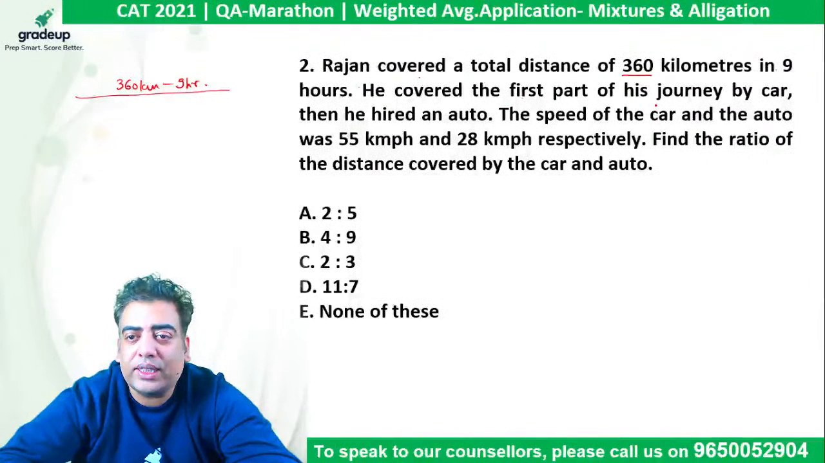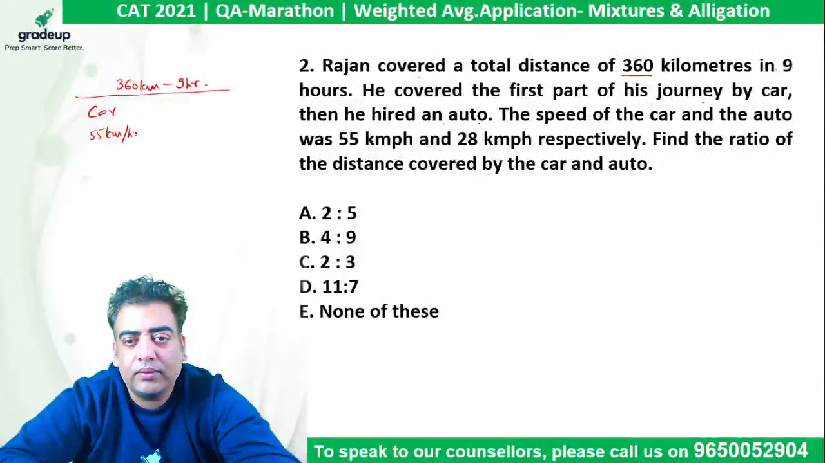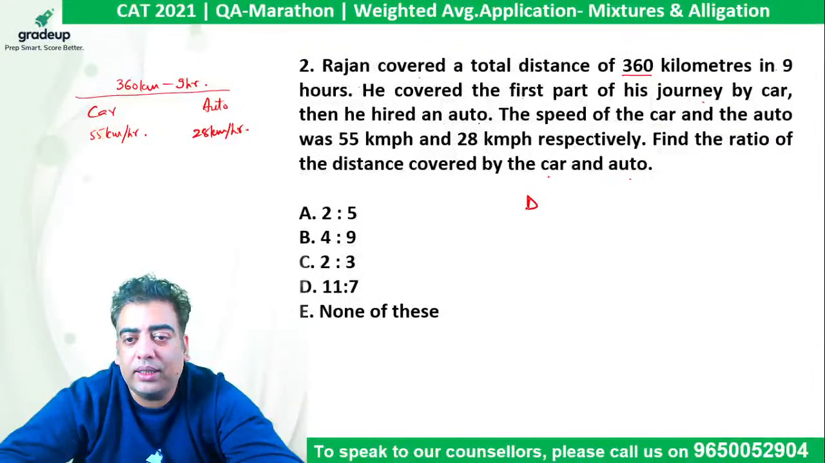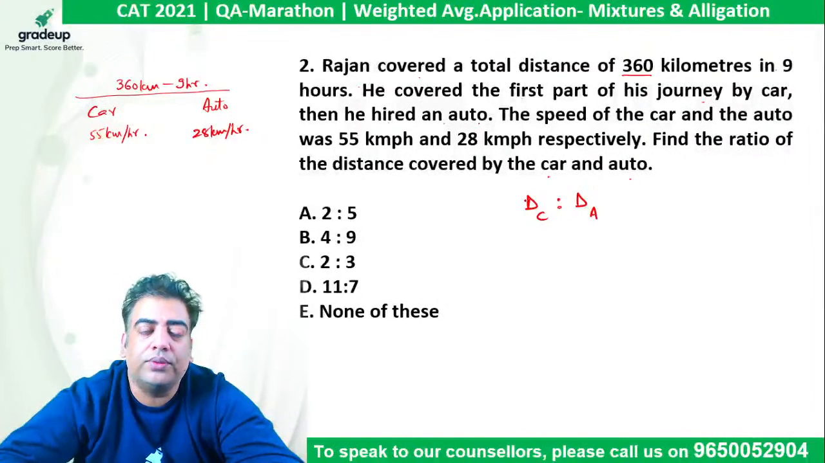He covered the first part of his journey by car and then he hired an auto. The speed of the car was 55 km per hour and of the auto was 28 km per hour. Find the ratio of the distance covered by the car and auto. So we need the ratio of distance, distance covered by car to distance covered by auto.